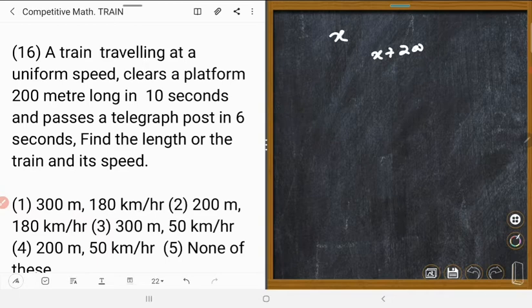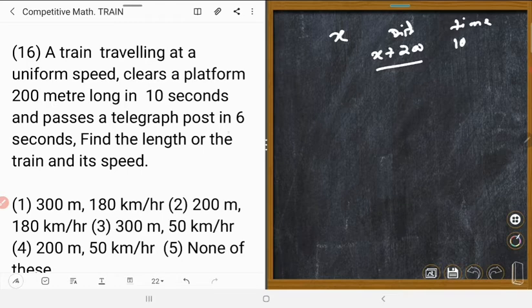In how many seconds? 10 seconds. This is the distance, and 10 seconds is the time. Could you understand or not?